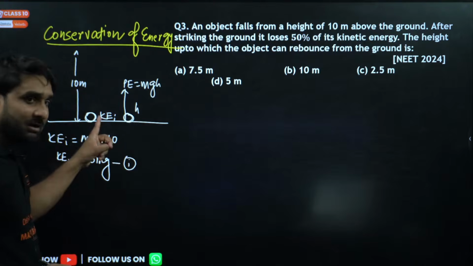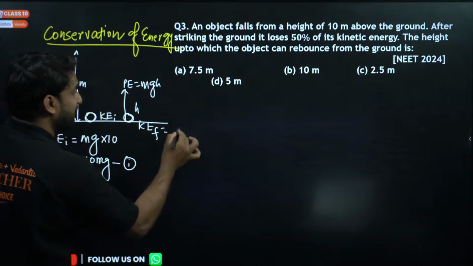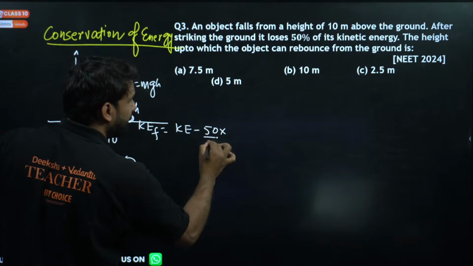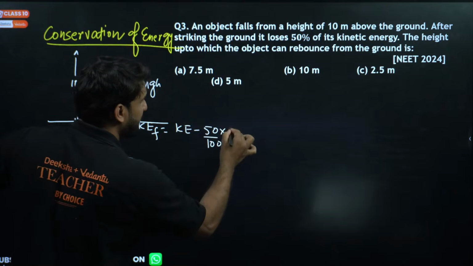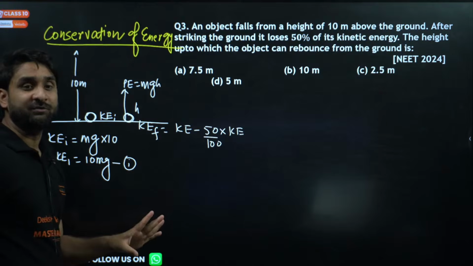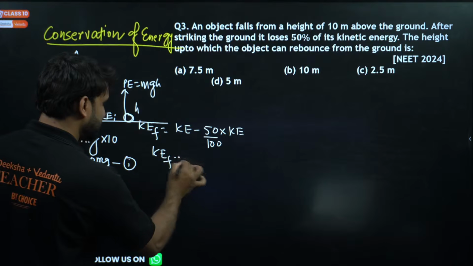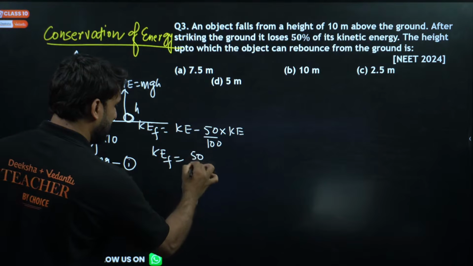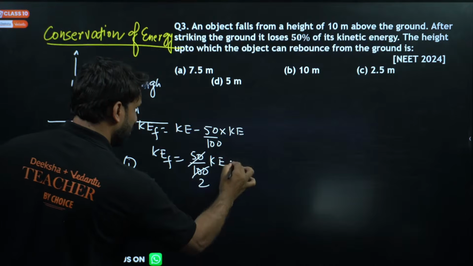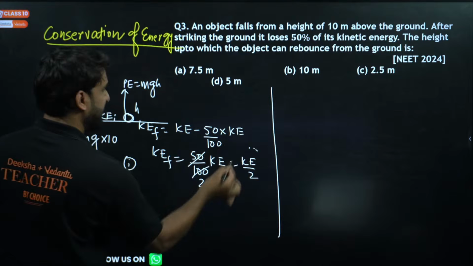Here, after striking, the final kinetic energy is the kinetic energy minus 50%. 50 by 100 into the kinetic energy is lost, so KE final is 50 by 100 KE, which is KE by 2.